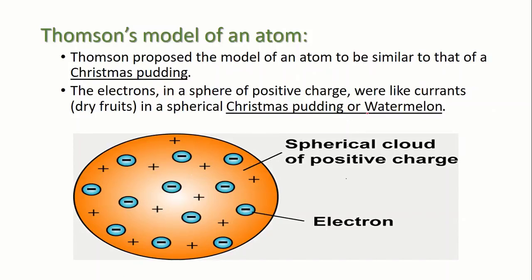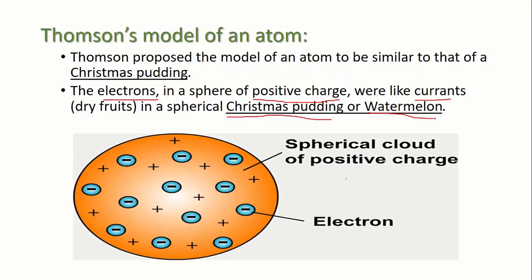Okay, electrons in a sphere of positive charge were like currants, or we can say dry fruits, in a spherical Christmas pudding or watermelon. You can compare the red part which is present in watermelon with positively charged proton, and the black seeds present in watermelon are like electrons.